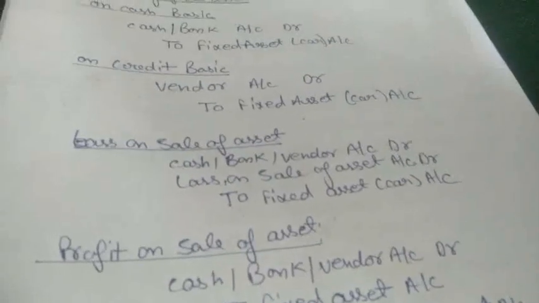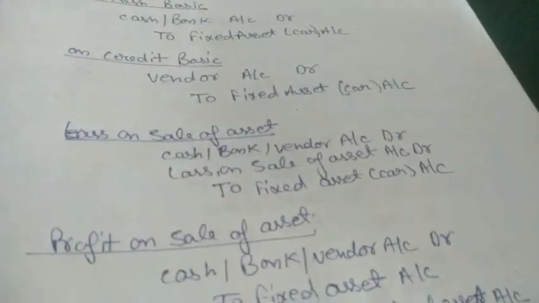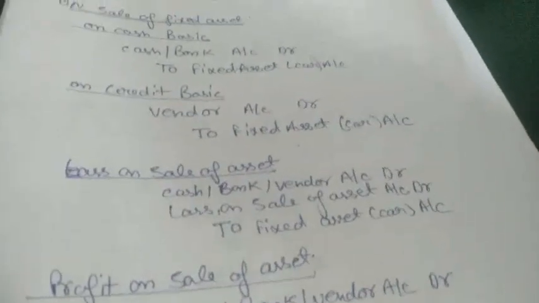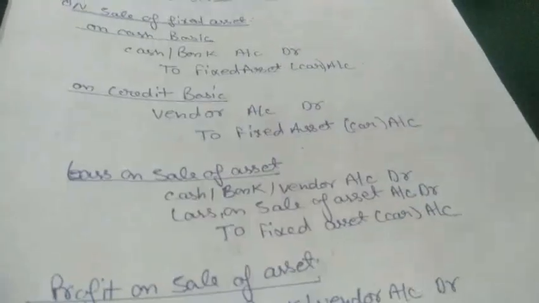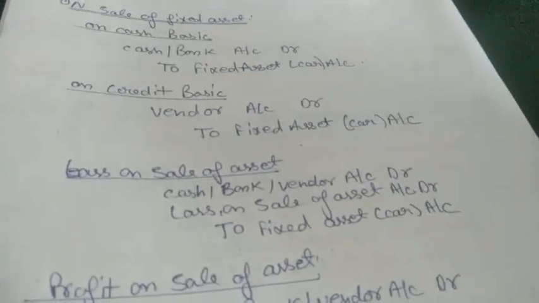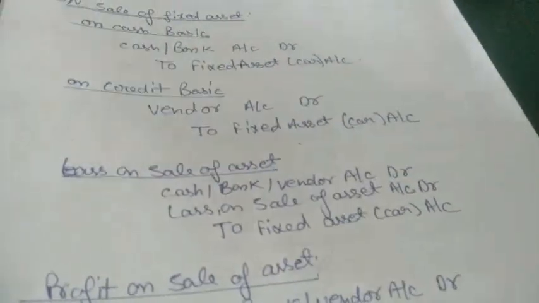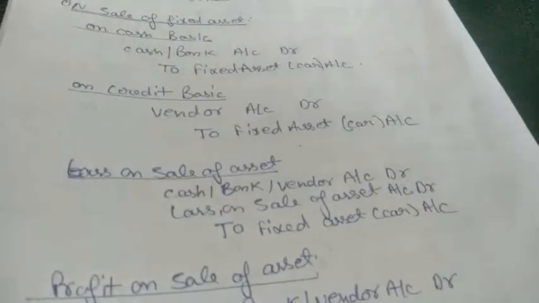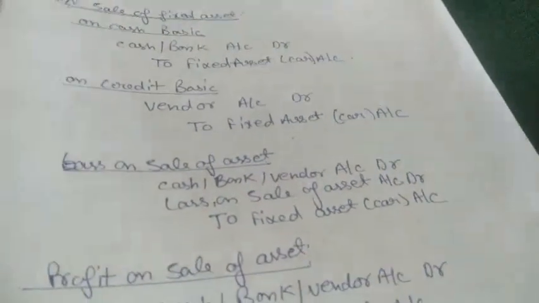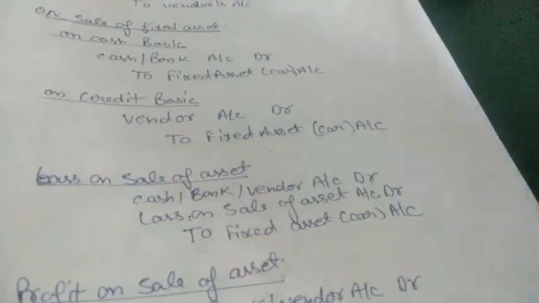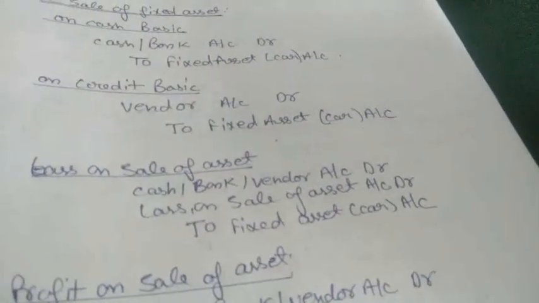Next thing is loss on sale of asset. In every case we won't have a profit on sale of an asset, and in some cases we can sell it at actual cost also. But if we sell it for more than the actual cost, then it will be a profit for us, and if we sell it for less than the actual cost, it will be a loss for us. The first entry is for loss in case of sale of an asset.